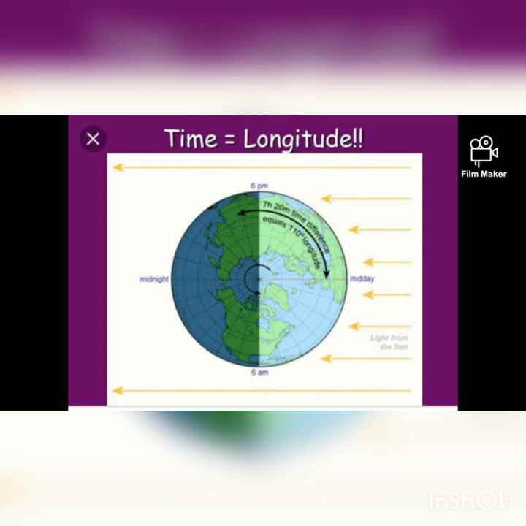So the earth rotates from west to east. Many of you think that the earth rotates from east to west. That is wrong. Our earth rotates from west to east. That's why we see the sunrise in the east direction, right?